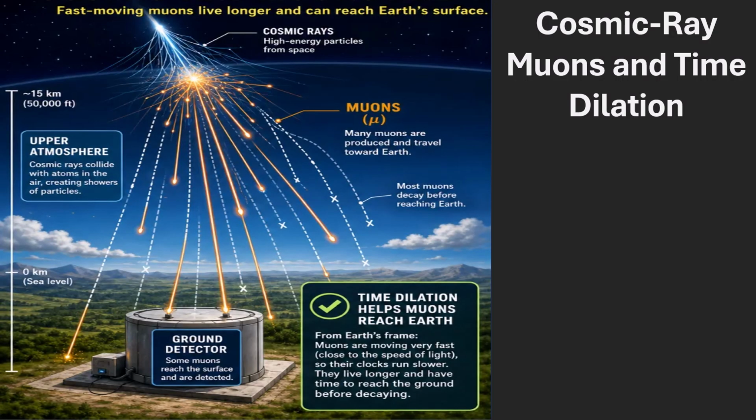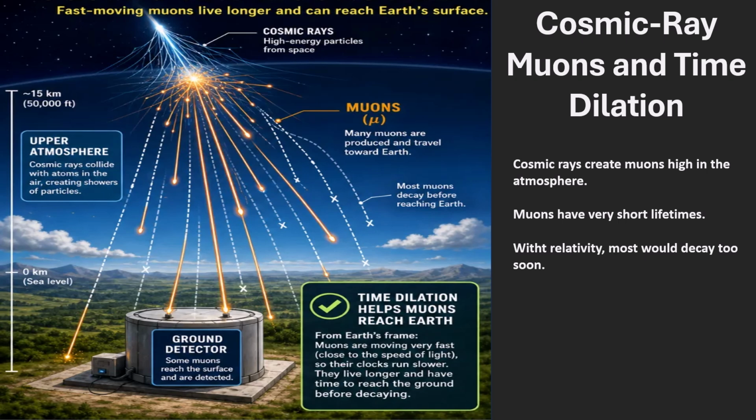Cosmic ray muons give us strong evidence for time dilation. High-energy cosmic rays from space strike atoms in the upper atmosphere. These collisions create showers of particles, including muons. Muons are unstable particles, and they have very short lifetimes. Without relativity, most muons should decay before reaching Earth's surface. But many muons are detected at ground level.